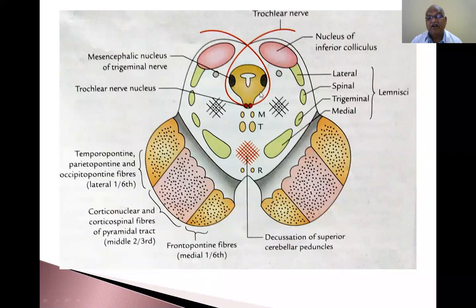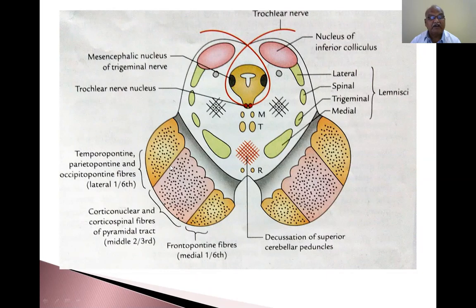So this is the ventrolateral position, reticular formation between the medial lemniscus and the trigeminal lemniscus. Between the trigeminal lemniscus and the central gray matter, reticular formation is present. Now this is the rubrospinal tract. So this midbrain contains the red nucleus. So this is the rubrospinal tract and the red nucleus. So this is the pattern.